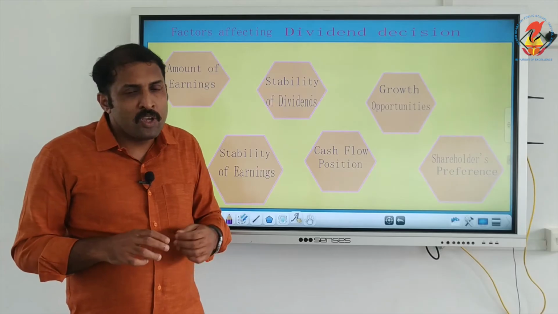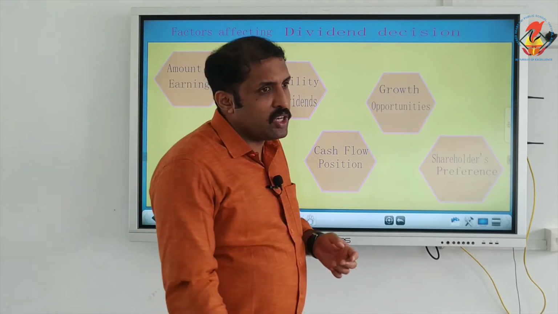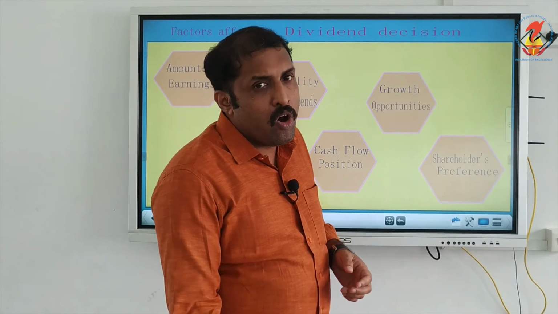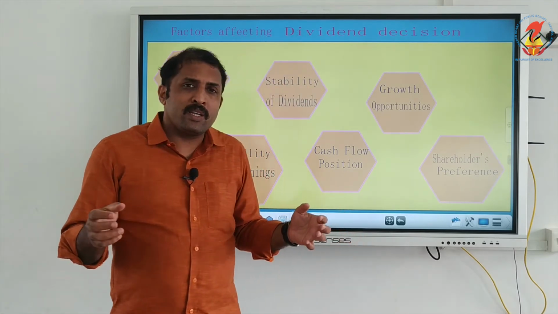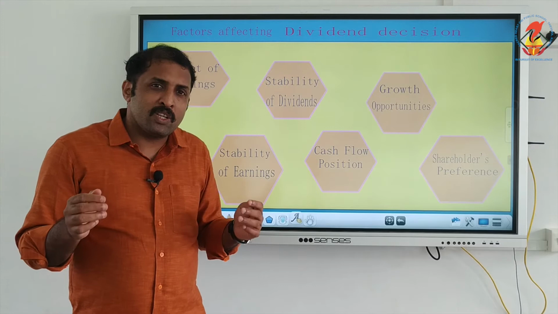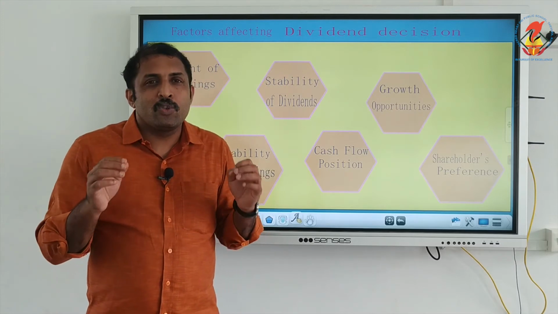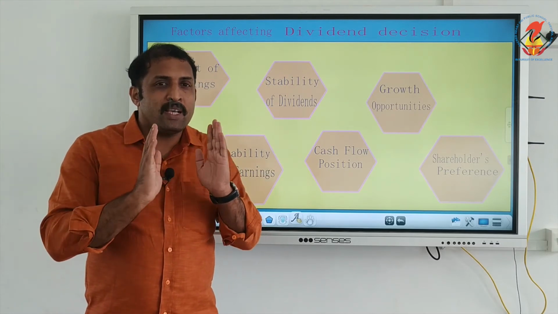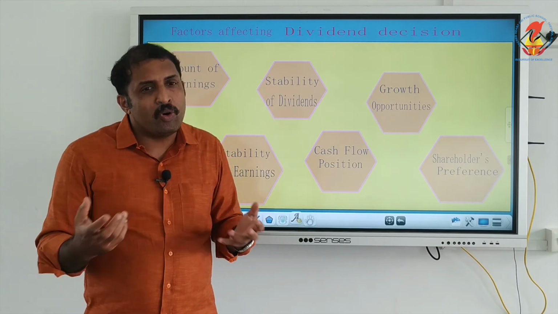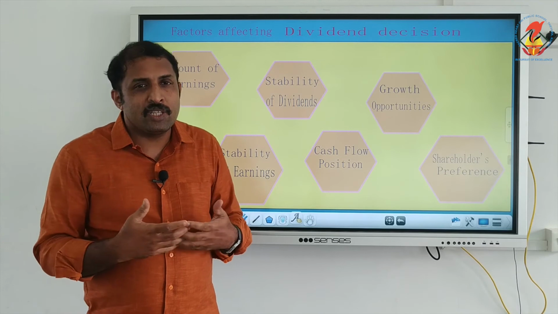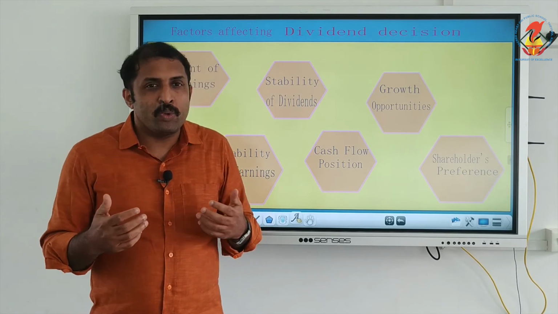Shareholders' preference. If the majority of the shareholders prefer to get a regular income, it is better for the company to keep a regular amount as dividend. Whereas if the majority of the shareholders are not bothered about the rate of income, the company can go with that.